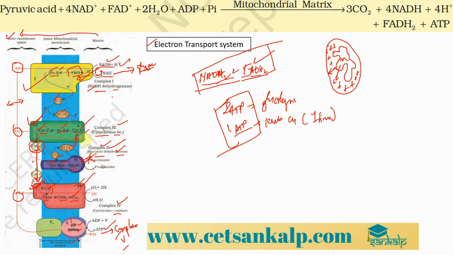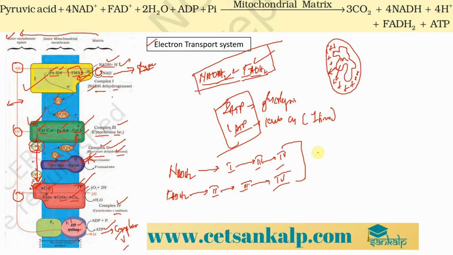Only complex 3 and complex 4 are mainly involved in pumping of protons from the matrix into the intermembrane space. So for NADH2 we can give a generalization over here. For NADH2, the pathway of electron transport is from complex 1 to complex 3 to complex 4. This is the pathway. For FADH2 it is from complex 2 to complex 3 and from complex 3 to complex 4. This is how the electrons travel. You have to remember the path of travel of electrons from the NADH2 and the FADH2.